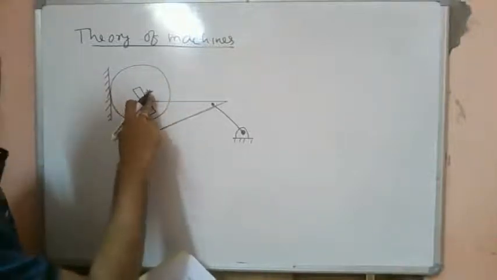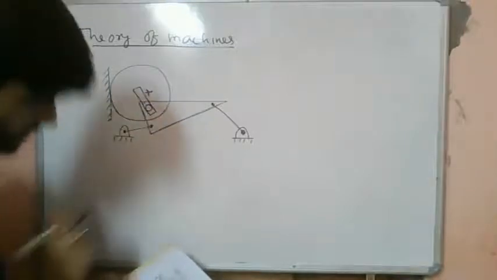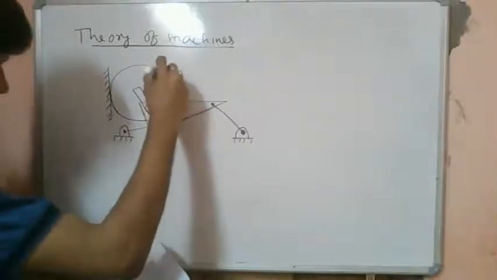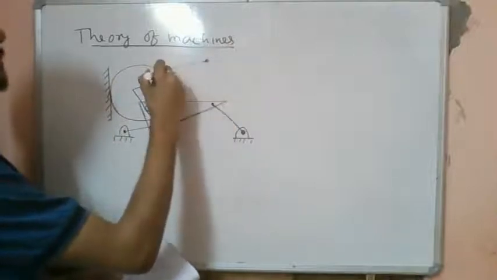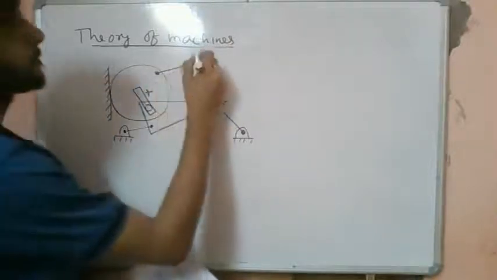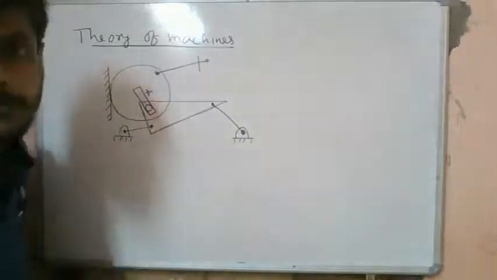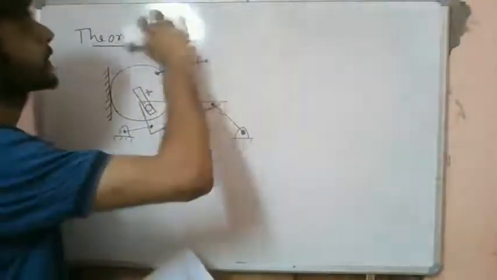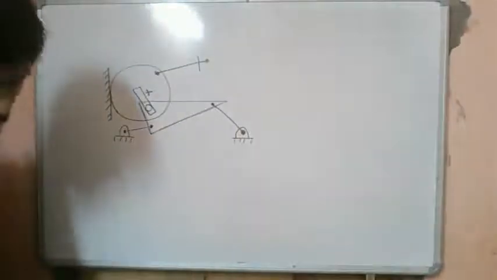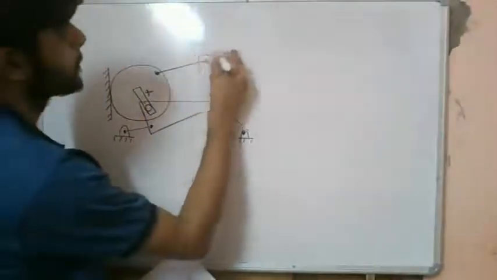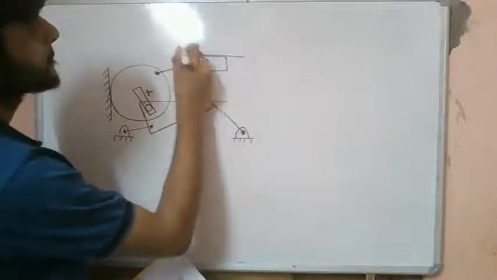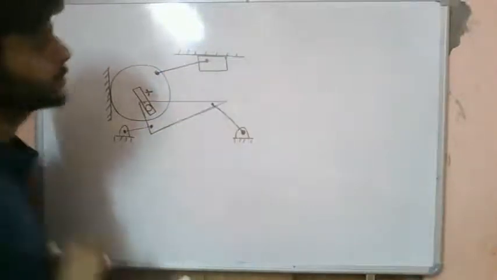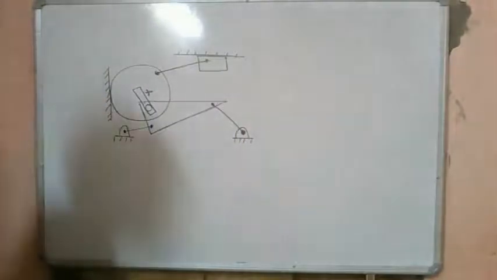We have another one. We are required to find out the mobility of this system.